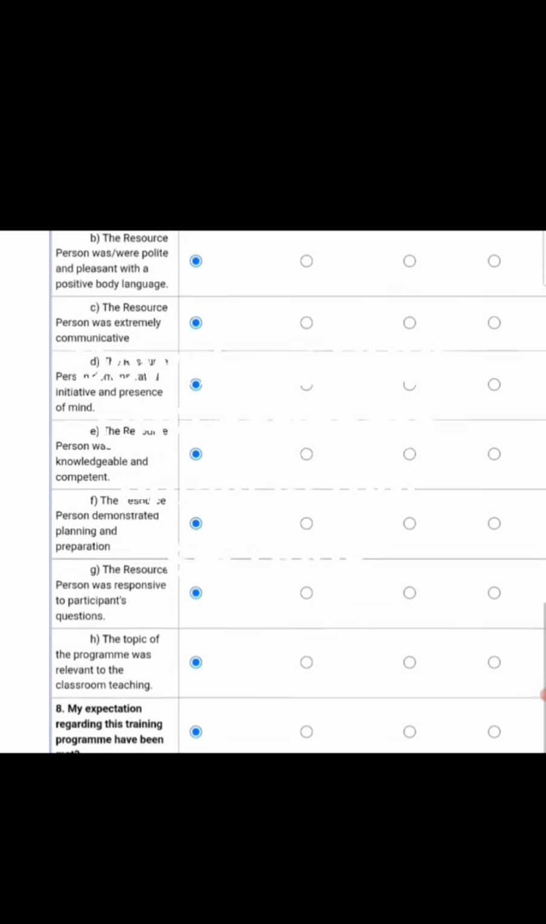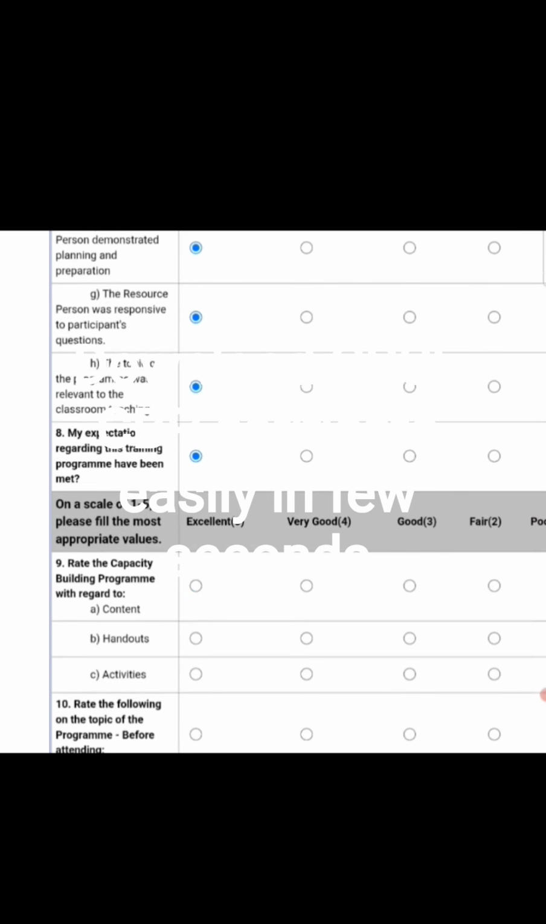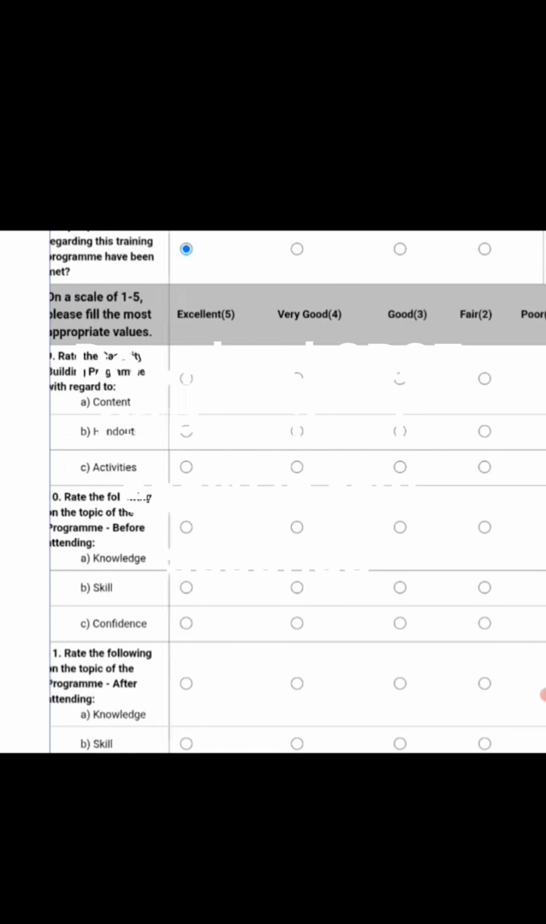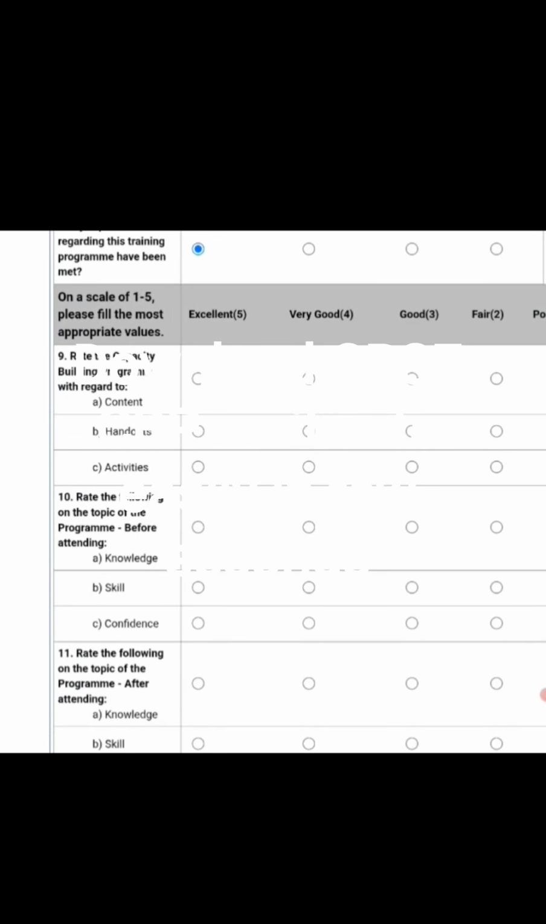And my expectation regarding the program has been met on the scale of excellent. Content was excellent, handouts and activities were excellent. Before the program I had some knowledge and skill, why should I say I had less knowledge? I had the knowledge. Now after that program my knowledge increased, but it is not a higher rating. That's why I'm giving a 5.